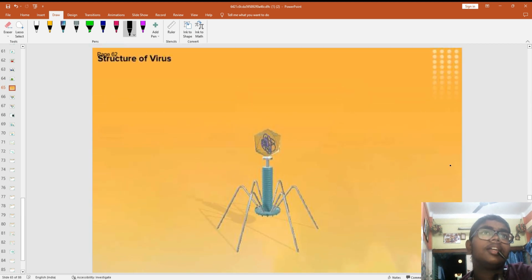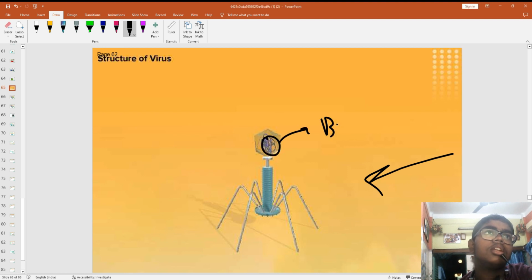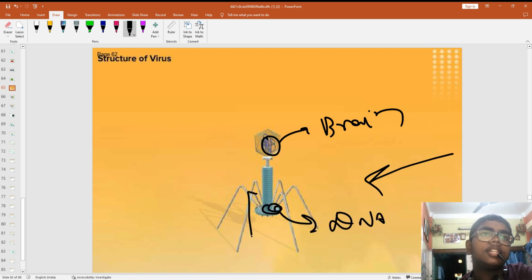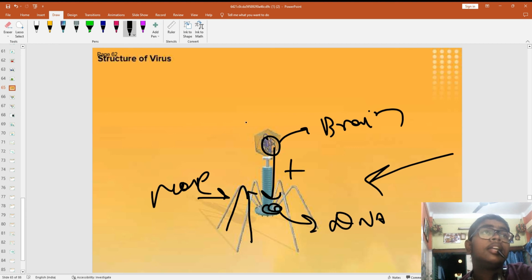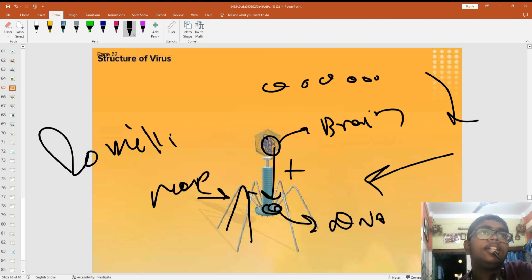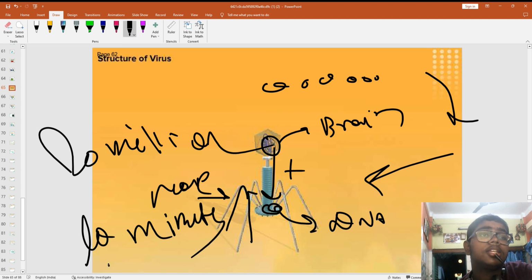The structure of virus. Here they have all. This is a control, this is the brain, and here they have the genetic part, DNA, and these help it to move inside, and this brain signals it, and they reproduce. They are so small, but they can reproduce 2 million in just 10 minutes.